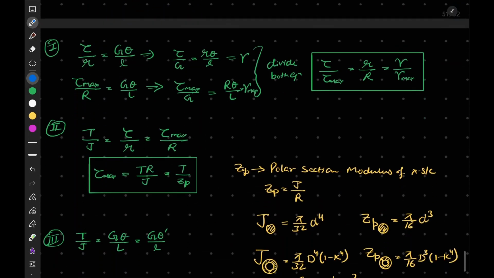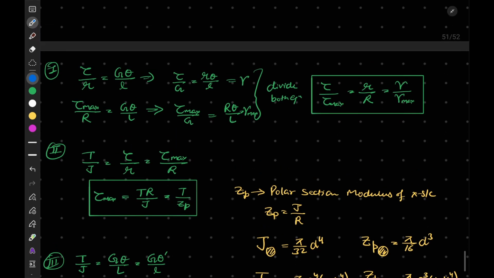So here also this should be G theta dash by l. You must be confused why theta and theta dash, and l and l will be cut off, because we know that our theta dash is directly proportional to l. So this term will always be constant. Theta dash by l is equal to theta by L. So this will come out to be the same.